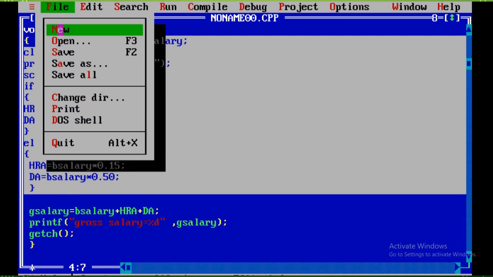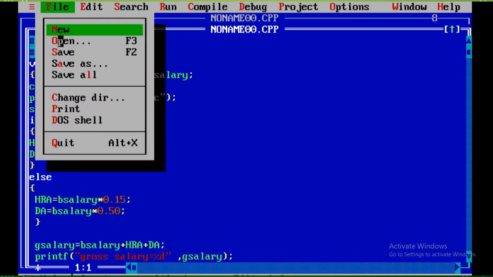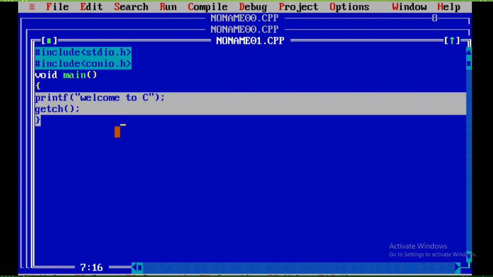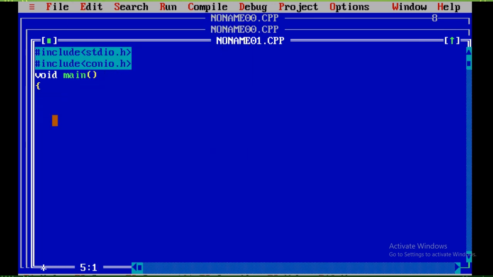So we'll go for the new program. int ch, clrscr is given. This is how the program works. printf "Enter the choice." We have to enter the choice, then only we know what it is.